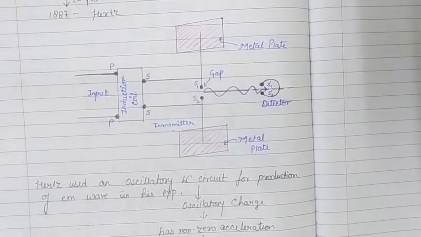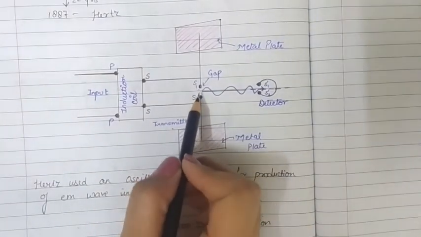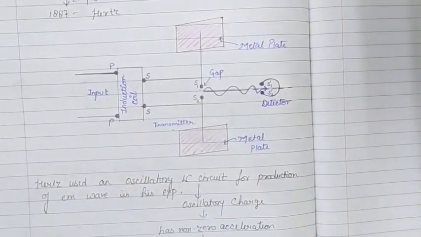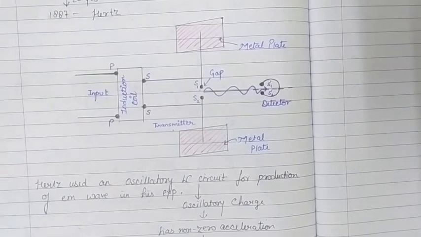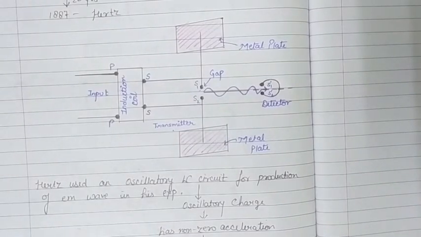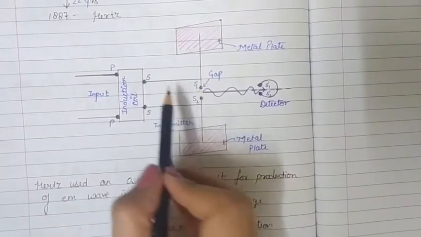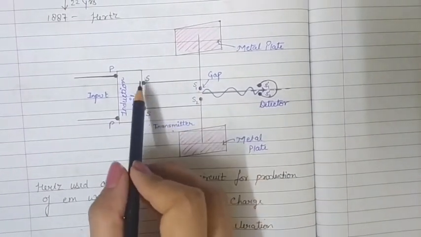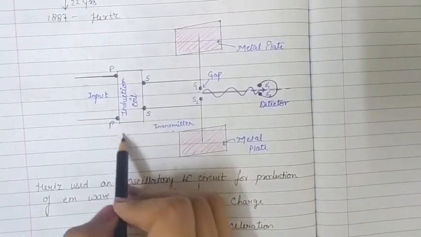The distance between these two spheres S1 and S2, this gap, is about 2 to 3 centimeter. And again we take two thick wires which are connected to the secondary terminals of an induction coil.